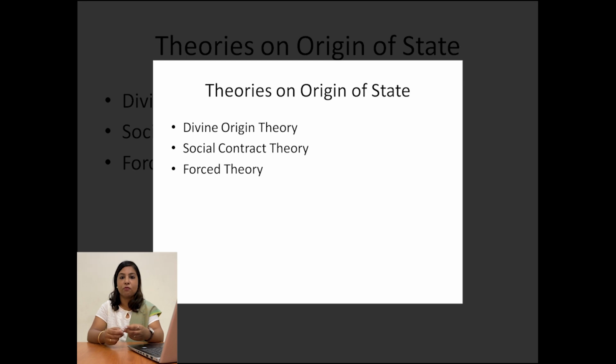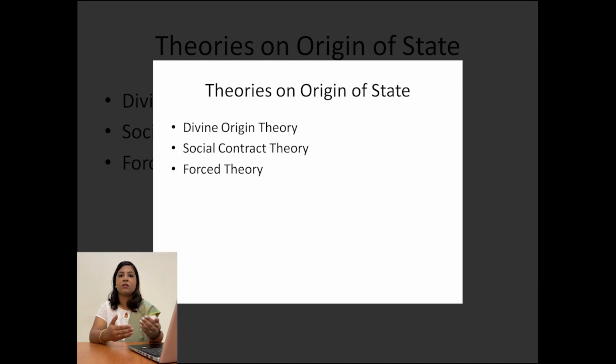Secondly, when we talk about force theory, it is about those who have the might, those who have the power, will always be in the capacity of ruling the state. This is force theory. And the third is the social contract theory, where the importance of the masses, or the citizens, comes into play in relation to the functioning of the state.